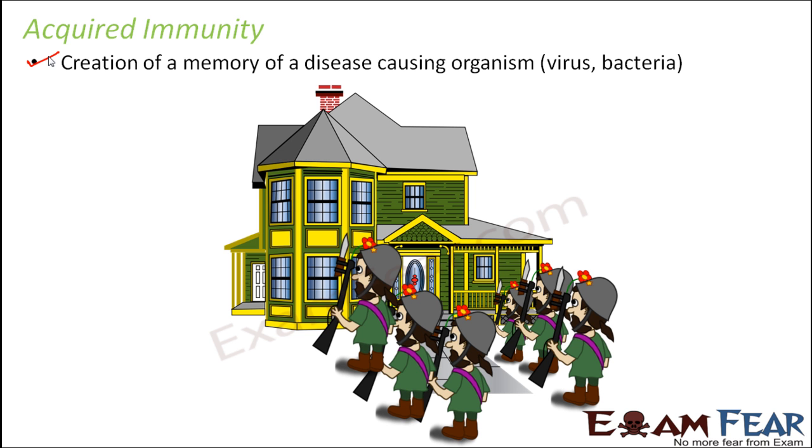Now, the response which the body gives to the attack is called the primary response and the secondary response. When the thief came for the first time, the response given by the body is called the primary response. When the same thief comes back again, the response given by the body is called the secondary response. In this case, the primary response was given by one security guard, and the secondary response was given by a multiple, strong team of security guards. So these are called primary and secondary responses by the immune system. I hope the concept is clear. This is the basic concept of how acquired immunity works.